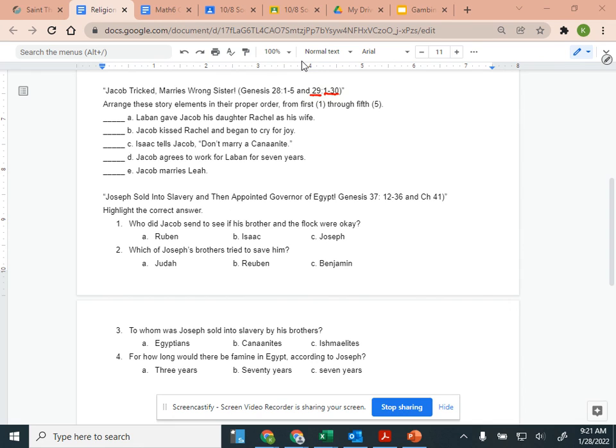So let's bring it together. Let's look at today's assignment. Arrange these story elements in their proper order from 1st through the 5th. So look back at your reading, what happened 1st, 2nd, 3rd, 4th, and 5th. I do not have an activity that goes with this lesson. So it's a short lesson today. So quietly read back through and put them in order.